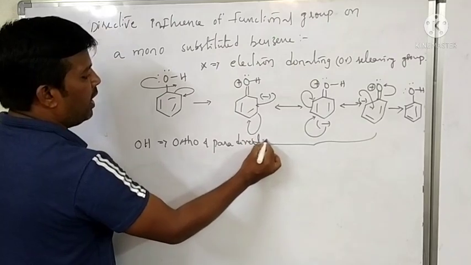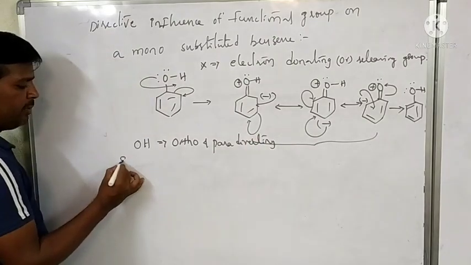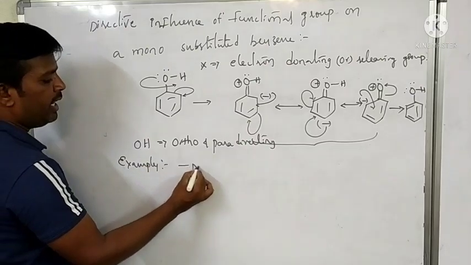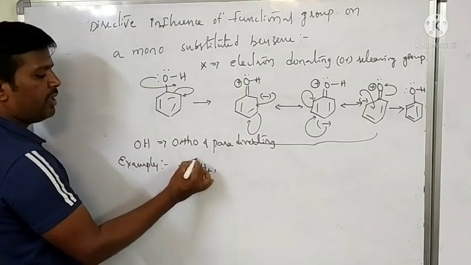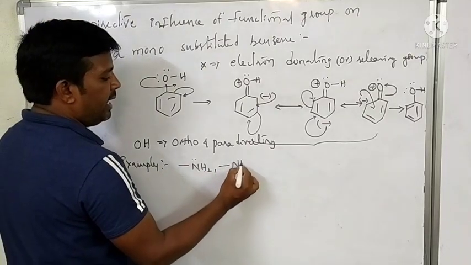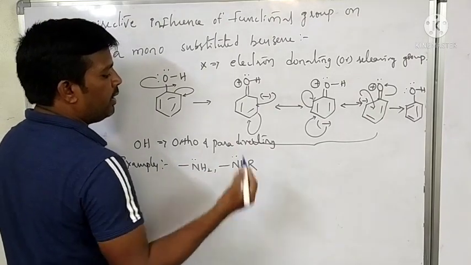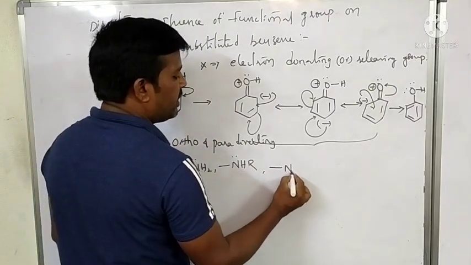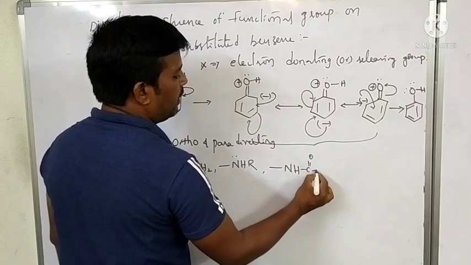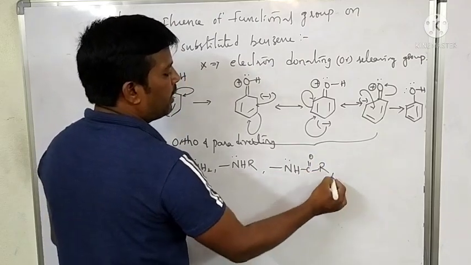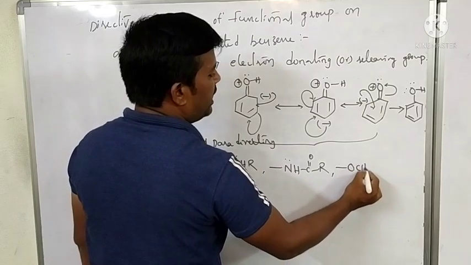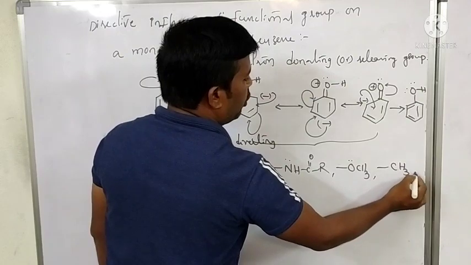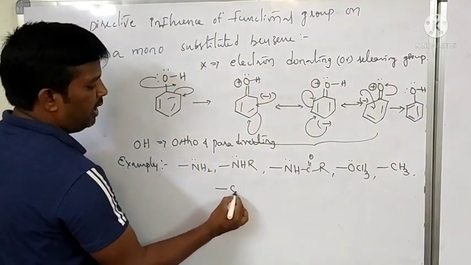What are the examples of ortho and para directing groups? Examples are NH2, nitrogen having a lone pair of electrons, NHR, NHC double bond OR, OCH3 or OR, and simple alkyl groups like methyl and ethyl.